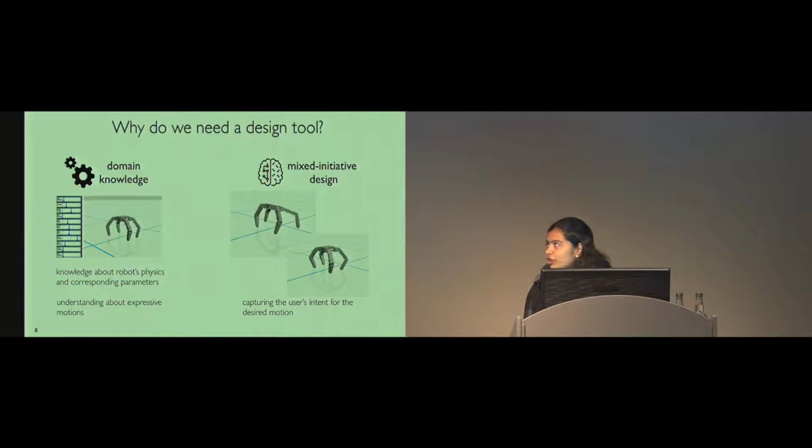We can also, unfortunately, not really automate this process, and that is because the perception of expression is very subjective. So we really need to keep the designers or users in the loop and capture the user's intent about the desired motion, which may depend upon the motion's functionality or the context of the application. For instance, I'm showing 2 examples of a happy-looking robot here. If a user is interested in creating a happy robot, it will be hard for the system to know which one the user really prefers.